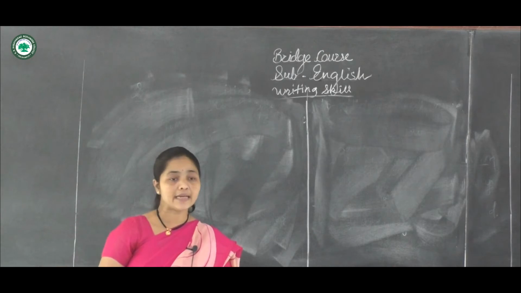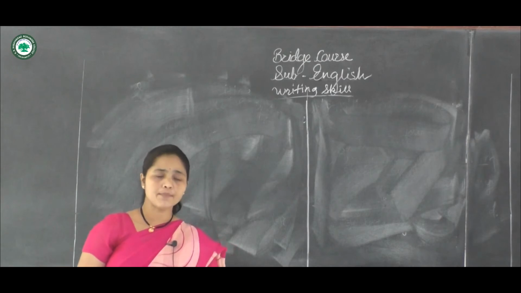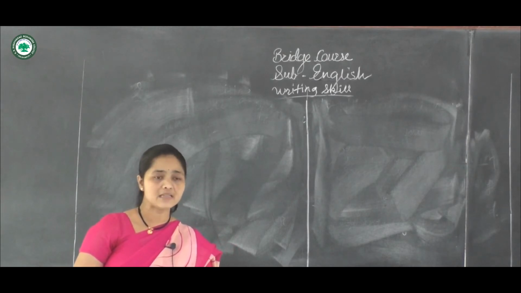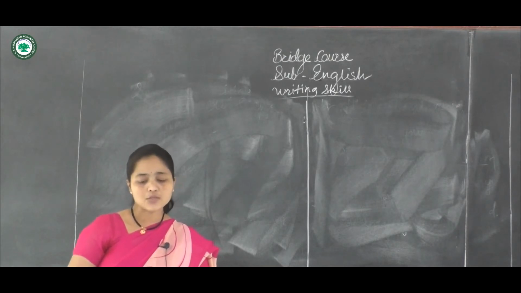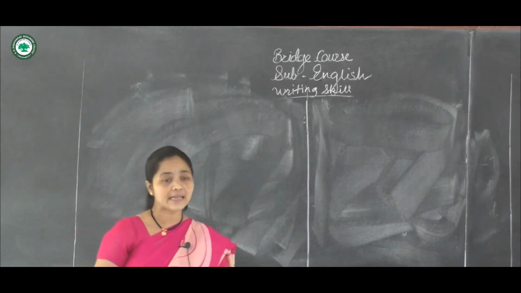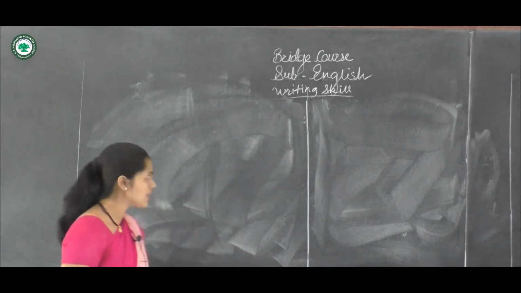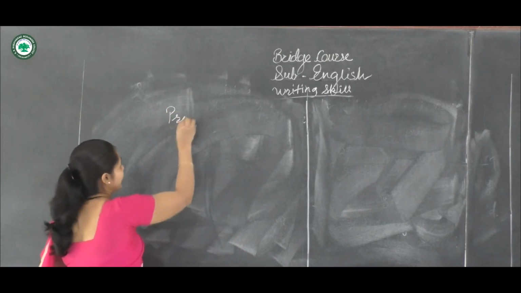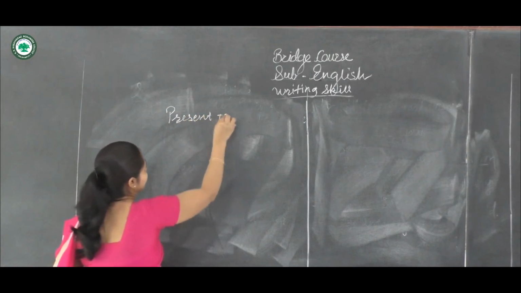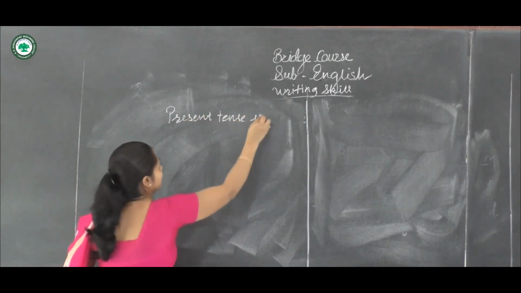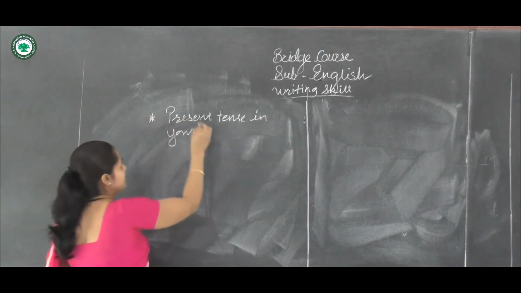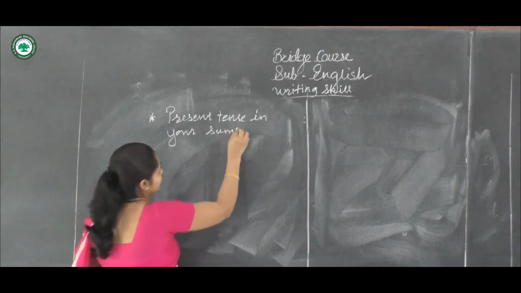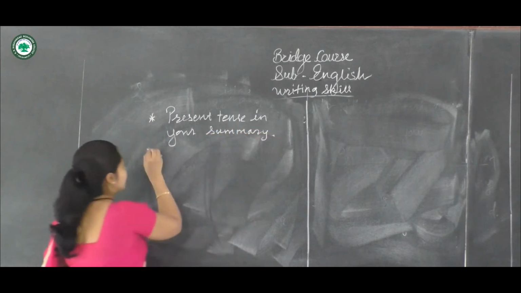Check your summary against the original. Whatever you have finished in your paragraph into 5 to 6 lines, after that you should have to check your summary once again. Next to it, always use present tense in your summary writing. So this is most important grammatical part, that is, use present tense in your summary writing. Next step in your summary writing.